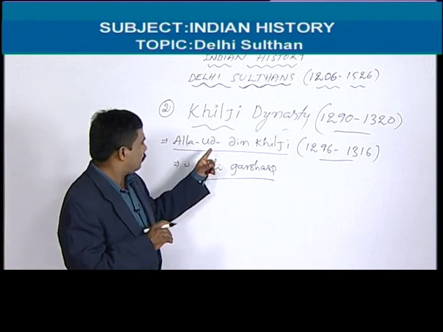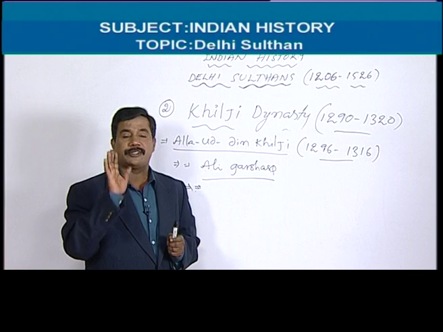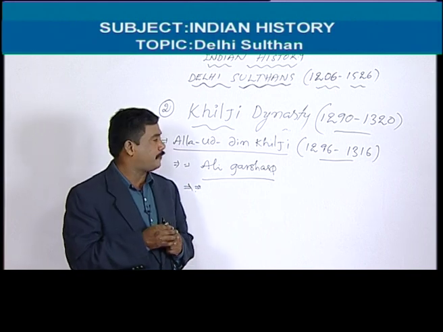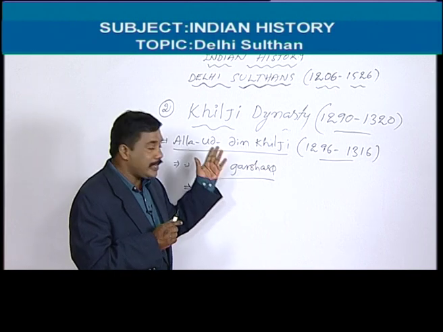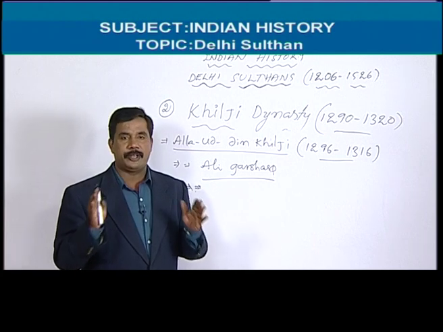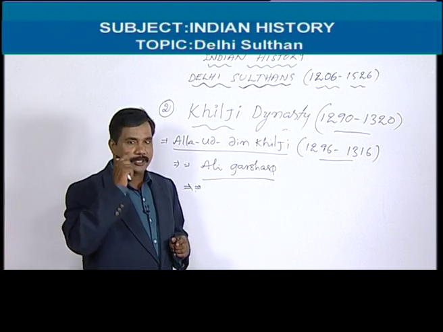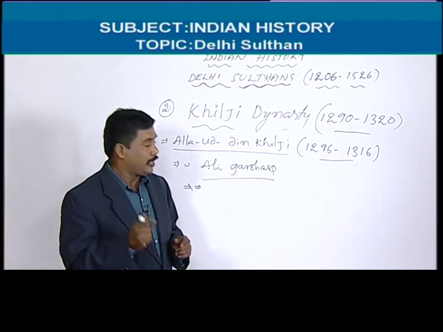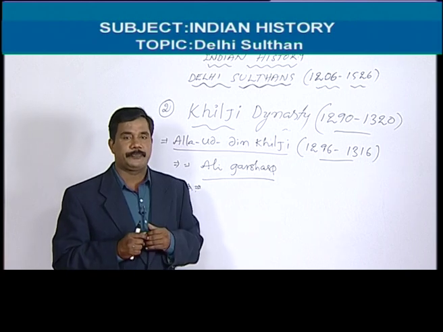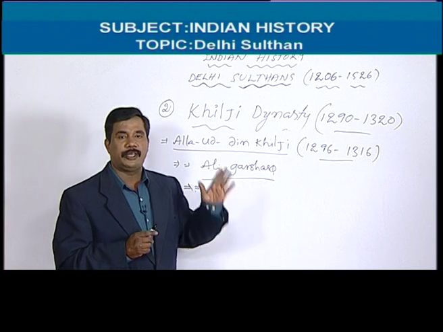But this first Sultan did not take any suggestions, advice, or blessings of the Khalifa. That's why he separated politics and religion. He was not obedient to the Khalifa.